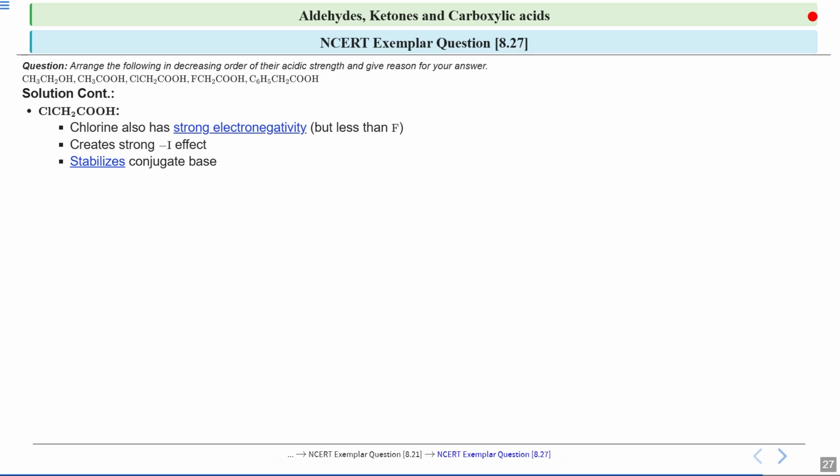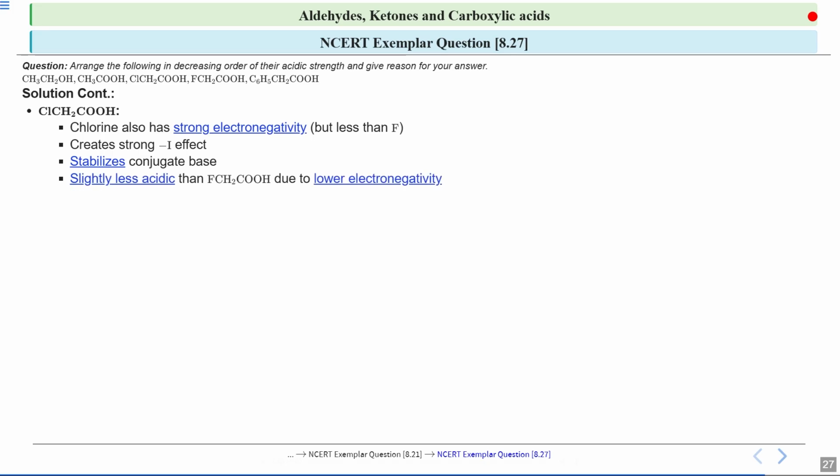The stabilization of a conjugate base is quite crucial, and when the negative charge left behind after losing a proton is stabilized, the acid is more likely to give up its proton. So the -I effect from chlorine increases the acidic strength of chloroacetic acid.